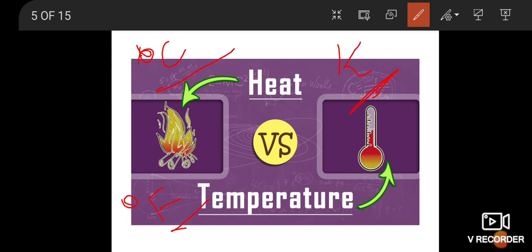So heat is converted into temperature. As the speed of the molecules continuously increases, the temperature rises. Whenever we check a fever in hospitals, we use degree Fahrenheit or degree Celsius.